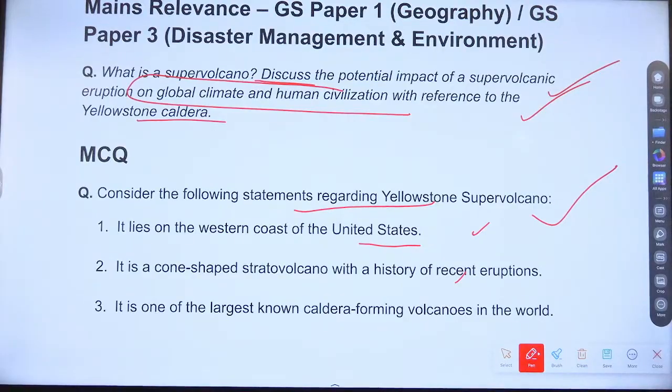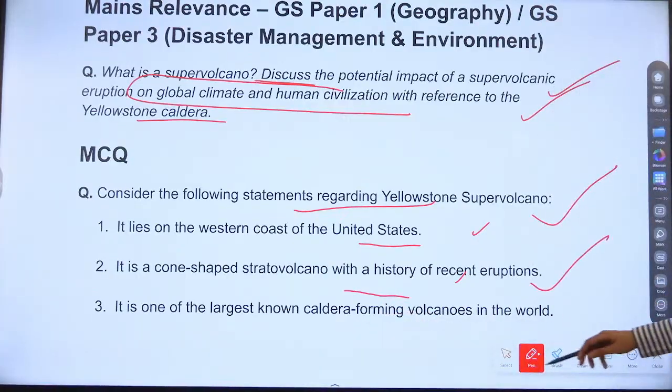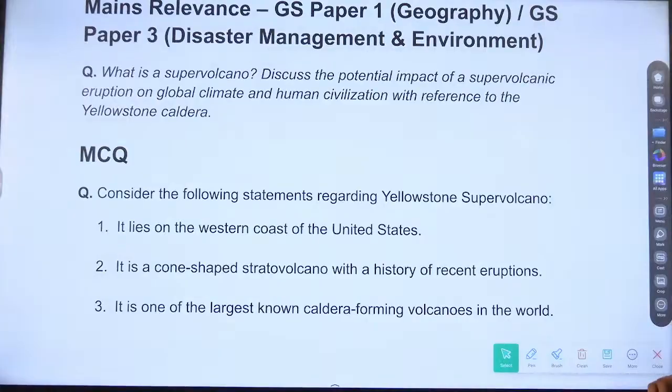It lies on the western coast of the United States. It is a cone-shaped stratovolcano with a history of recent eruption, and it is one of the largest known caldera-forming volcanoes in the world. What is the answer? Online students, answer.